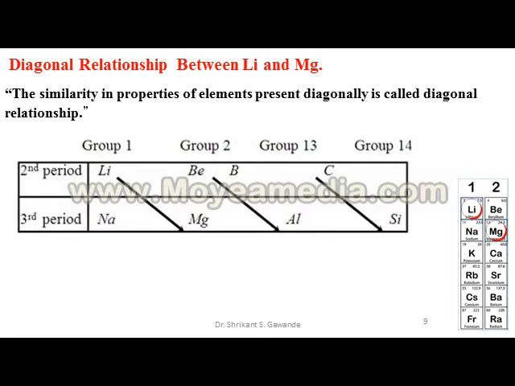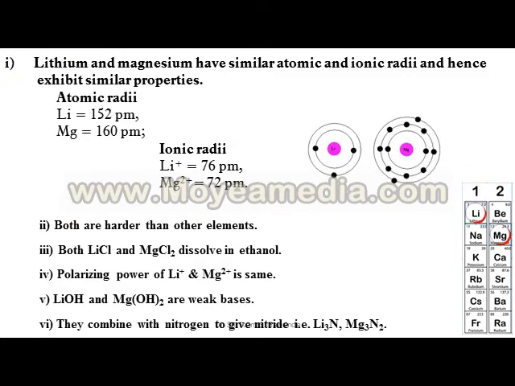Now, we can see the diagonal relationship between Li and Mg. Lithium and magnesium have similar atomic and ionic radii, and hence exhibit similar properties.